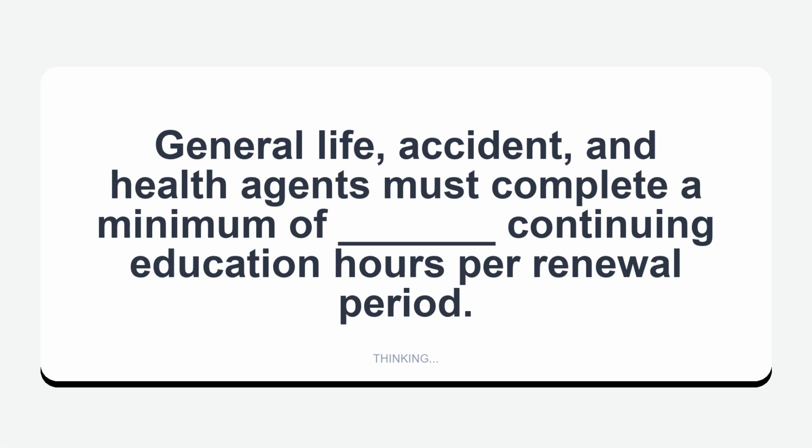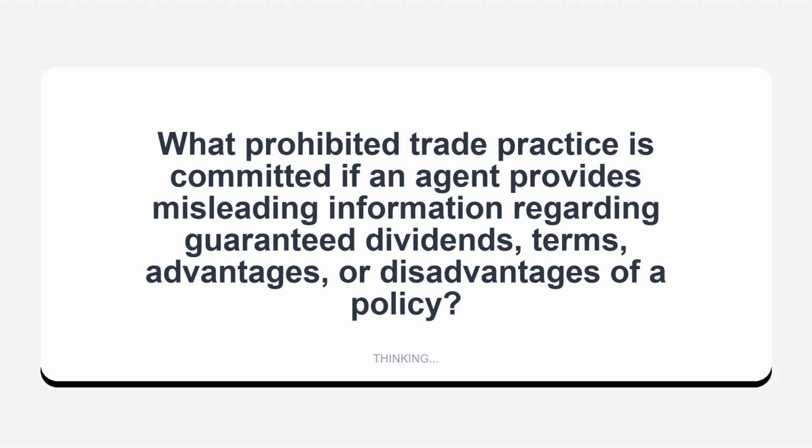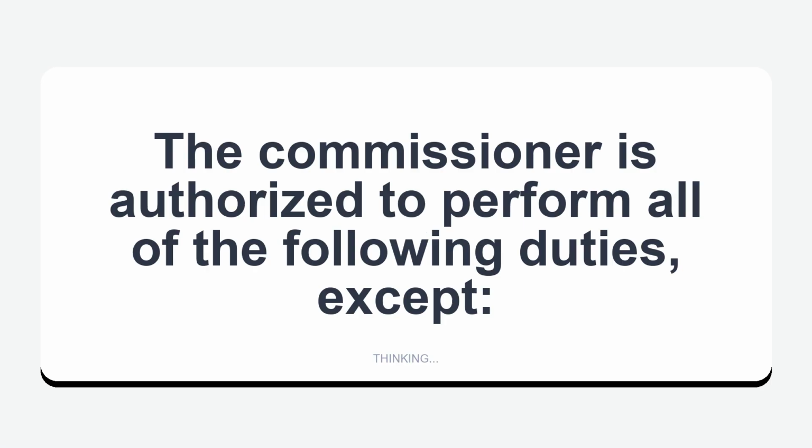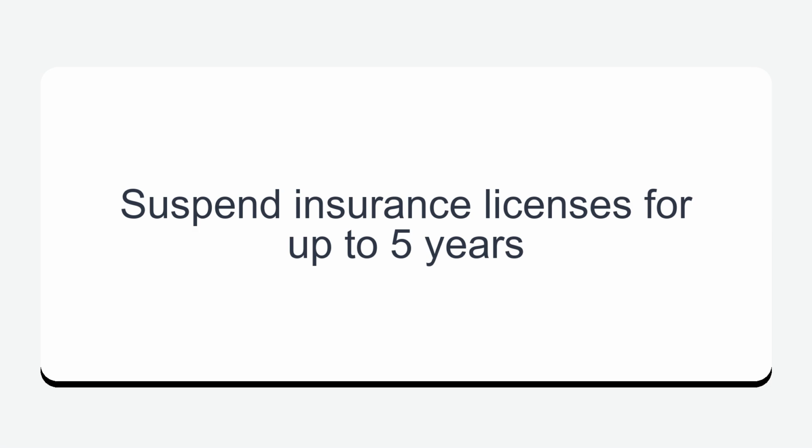General life, accident, and health agents must complete a minimum of ___ continuing education hours per renewal period. 24. What prohibited trade practice is committed if an agent provides misleading information regarding guaranteed dividends, terms, advantages, or disadvantages of a policy? Misrepresentation. The Commissioner is authorized to perform all of the following duties, except suspend insurance licenses for up to 5 years.